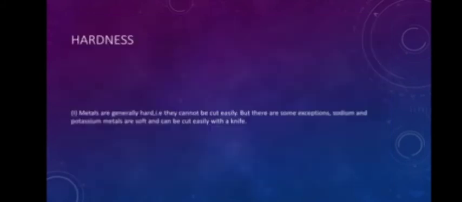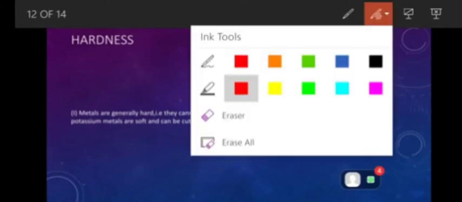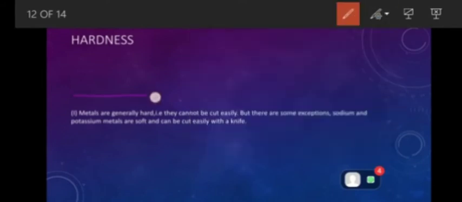Now hardness. As we have read that metals are malleable, good conductors, ductile, and sonorous, they are also generally hard. Generally hard means they cannot be cut easily. But there are some exceptions: sodium and potassium. Sodium and potassium are soft and can be cut easily with a knife.